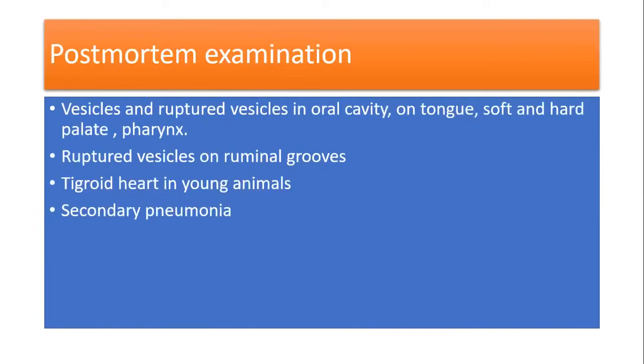Then postmortem examination: vesicles and ruptured vesicles in the oral cavity, on the tongue, soft palate, hard palate, then the pharynx and esophagus, then ruptured vesicles on the ruminal grooves. Then the tigroid heart can be seen in young animals, and secondary pneumonia can be observed during the postmortem examination.